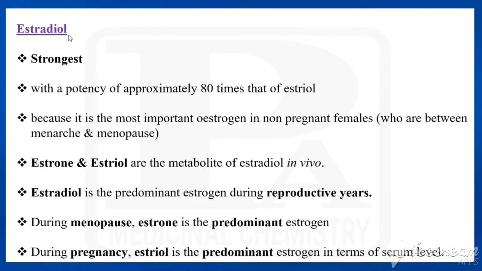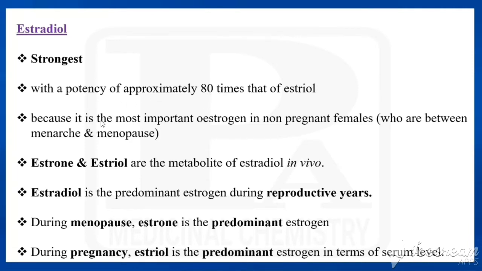Now we'll see about estradiol. Already we have seen three naturally occurring estrogens. In that, estradiol would be the strongest one, having a potency of approximately 80 times that of estriol. So we have seen three forms of estrogen: estrone, estradiol, estriol. While comparing with estriol, it would be 80 times more potent.